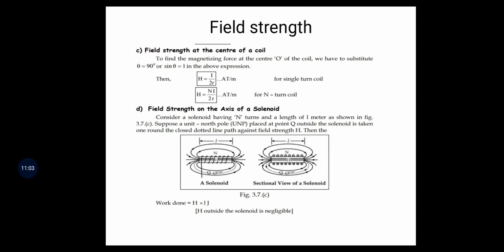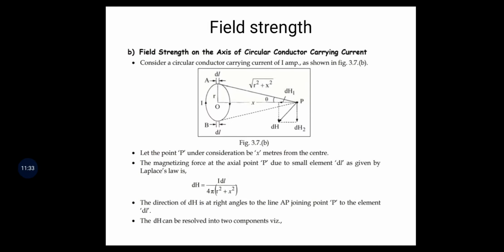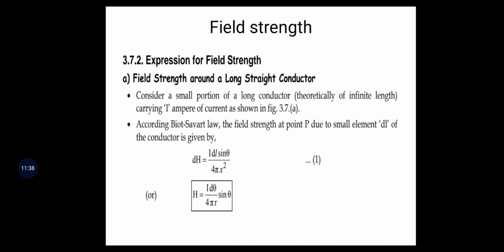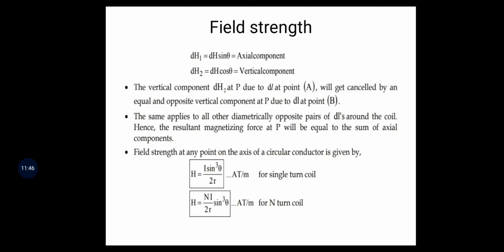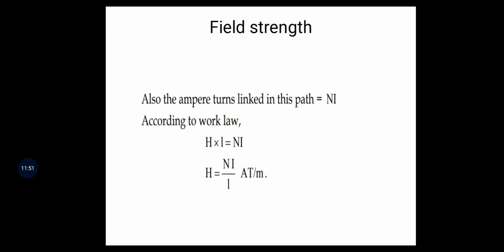If you place a unit north pole at point Q outside the solenoid and take it one round the closed dotted line against the field strength H, then the work done is H into 1 joule. The ampere turns linked in this path are N into I.